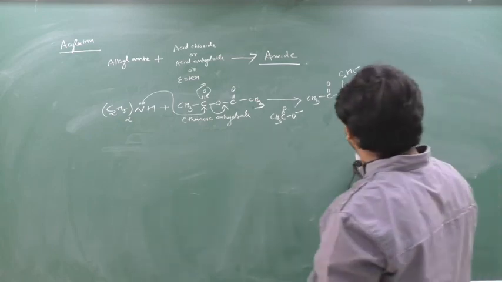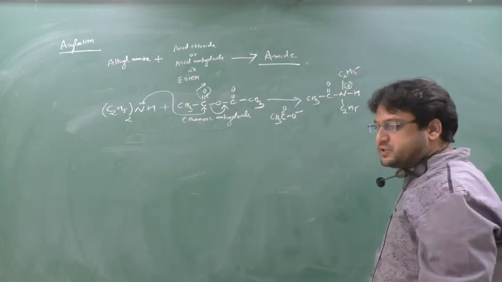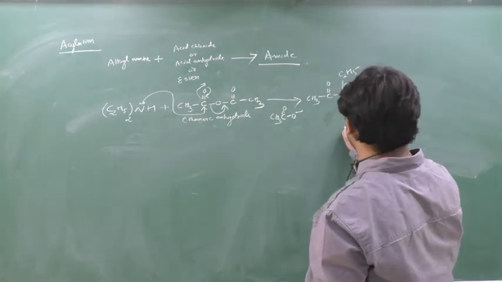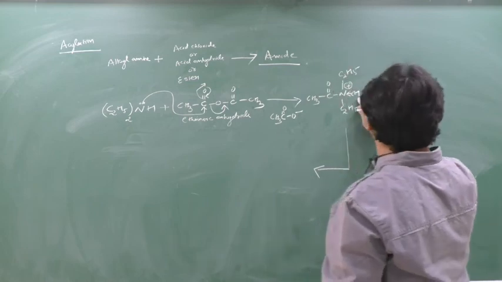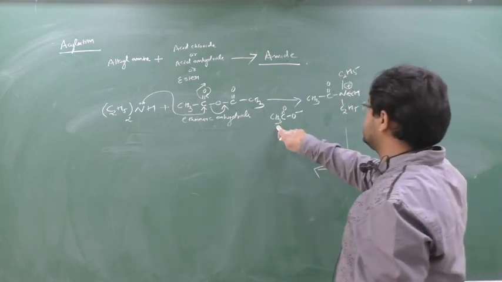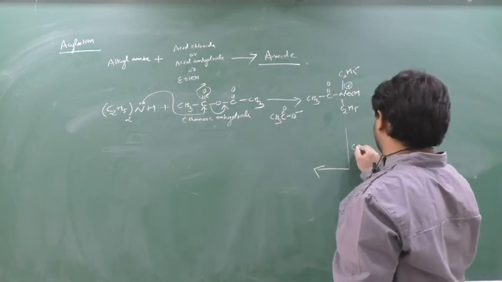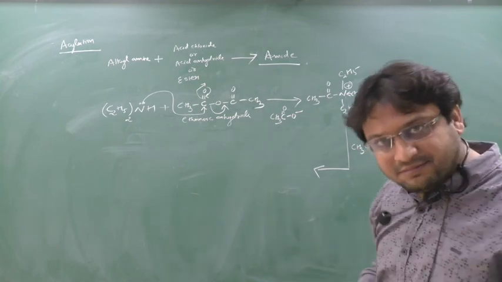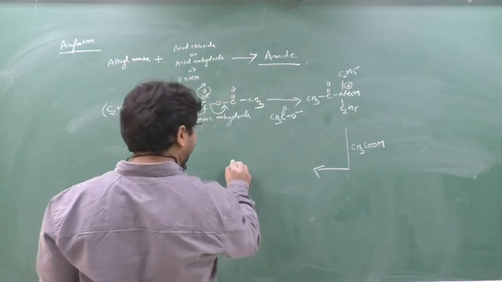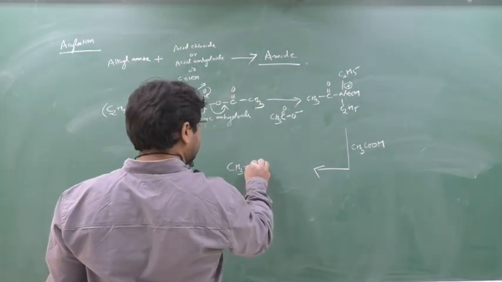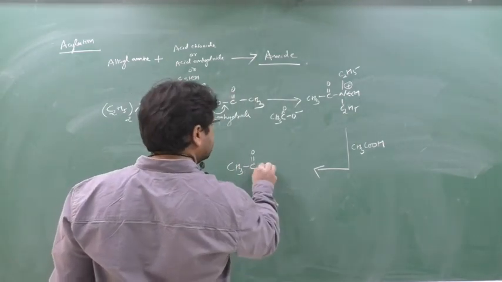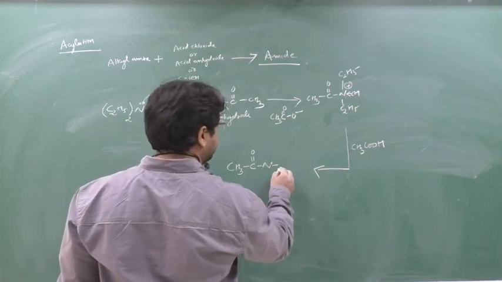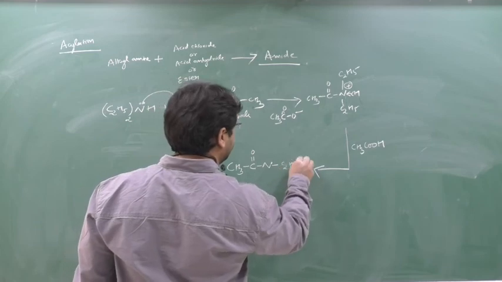Now, this nitrogen wants to satisfy its plus charge, so it will try to attract the electron from this acidic hydrogen. This H will be released as H plus, and here there is CH3COO minus, so here it will form what? CH3COOH, that is acetic acid. Here acetic acid will be formed. And here what will form? CH3, C double bond O, here N, now H has gone, so N is satisfied with C2H5, how many? Twice.